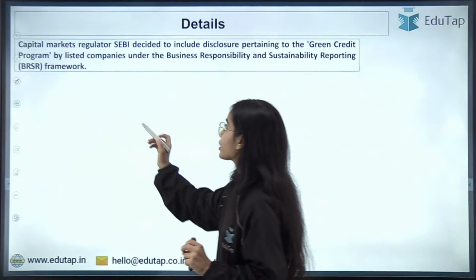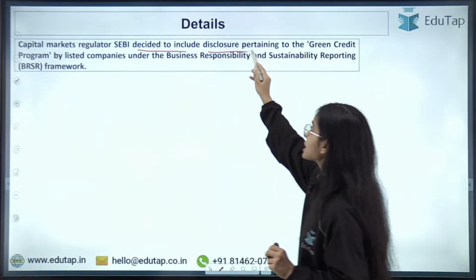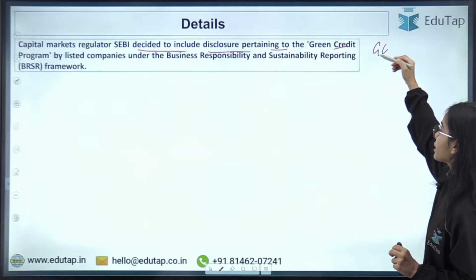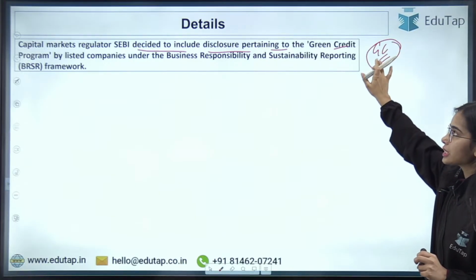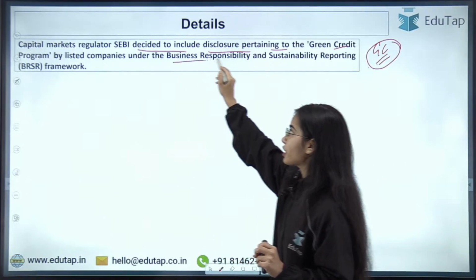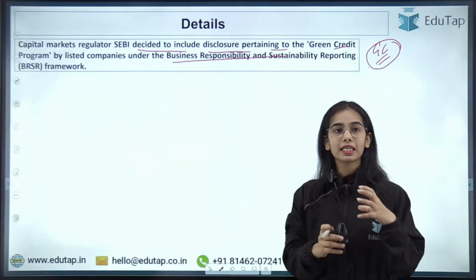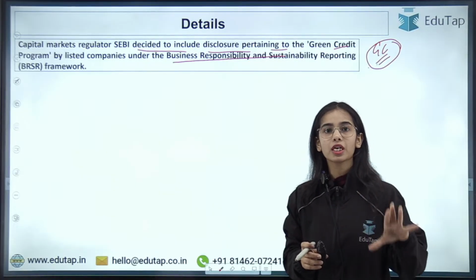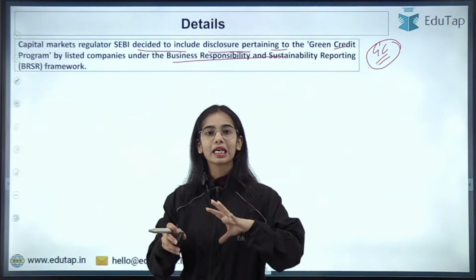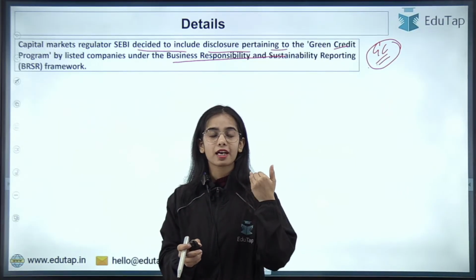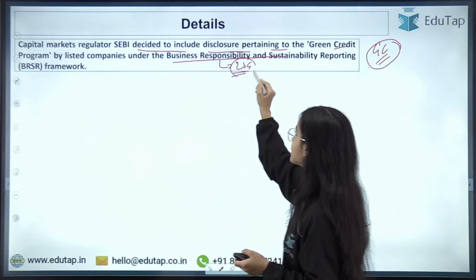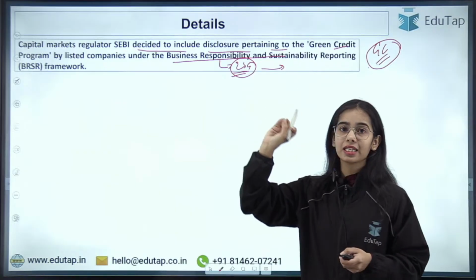Now, the capital market regulator SEBI has decided to include the disclosure pertaining to the green credit program. So the disclosure of how many green credits a company has will be done by the listed companies under the BRSR framework now. Under this BRSR framework, where the ESG disclosures have to happen, there will be the disclosure of the green credit program.